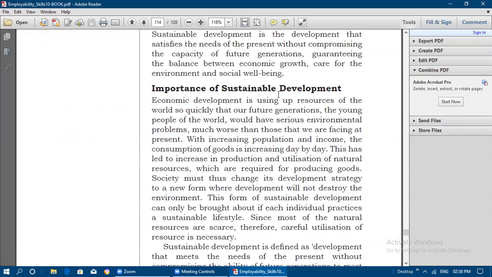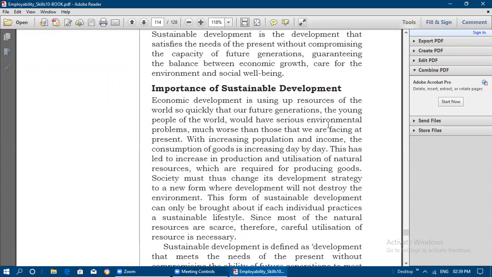So the importance of sustainable development here is, it is using up resources of the world so quickly that our future generations, the young people of the world, would have serious environmental problems, much worse than those that we are facing at present. Whatever environmental problems we are facing, they will be facing much more problems than our case.